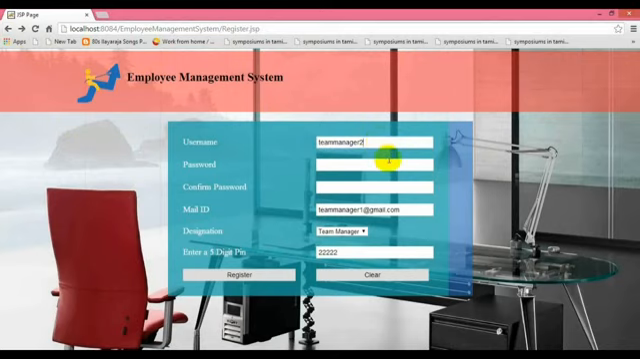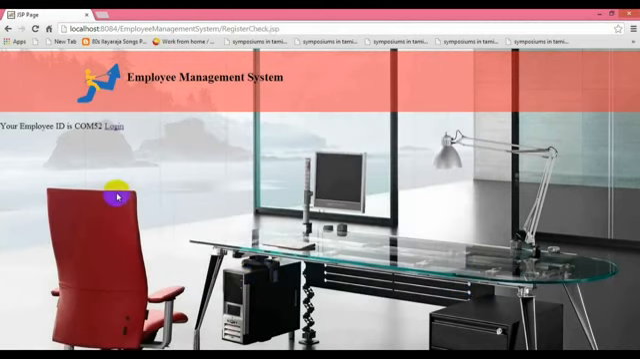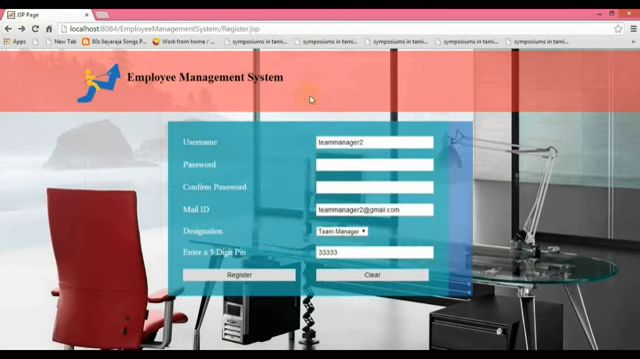Again we are creating another team manager to assign work for the team leader. Same, enter a 5-digit pin number. This is another random number generated for team manager 2. Again we are going to register for the team leader.